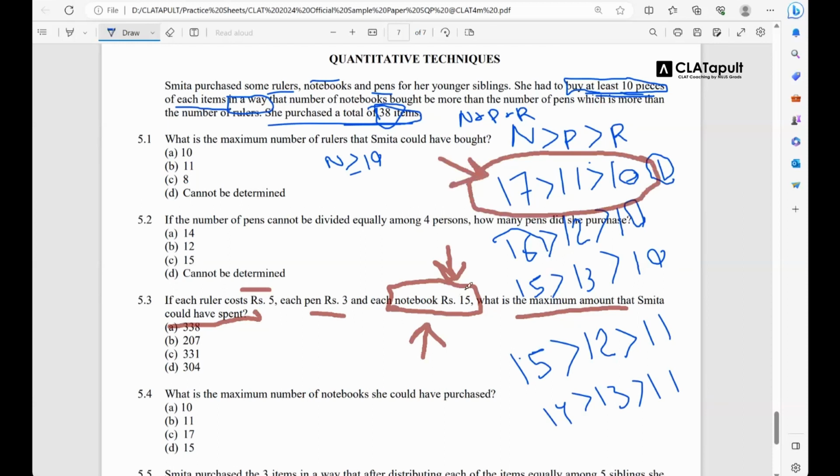So you can just calculate the price. 17 notebooks, 15 के cost पे, 17 into 15. 11 pens, 3 के cost पे, 11 into 3. 10 rulers, 5 के cost पे, 10 into 5. You add it up, you'll get 338.